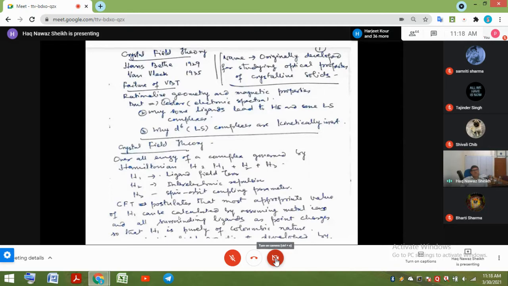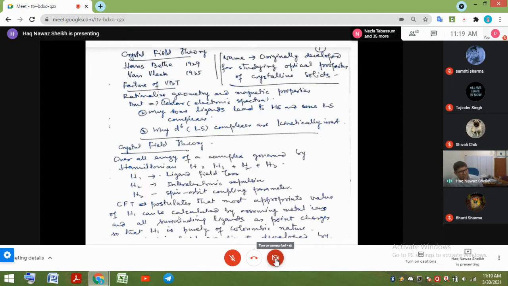If you assume that the ligands are point charges, whether it is a negatively charged ligand or a neutral ligand, then it's the negative dipole of the molecule which is orienting towards the metal ion, and therefore you can assume it's a negatively charged unit, and the metal is a positively charged center. So there is an electrostatic interaction between them. The ligands approach the metal because the metal is positively charged and the ligand is negatively charged. So they are interacting in a simple Coulombic fashion, a positive-negative electrostatic interaction.